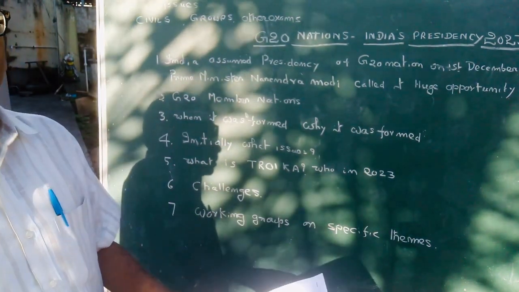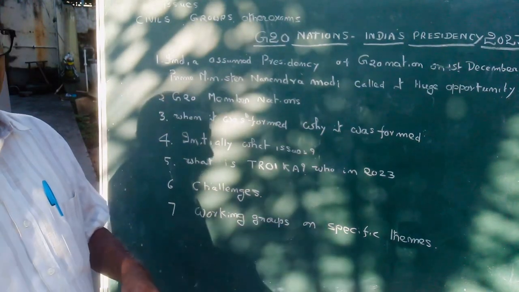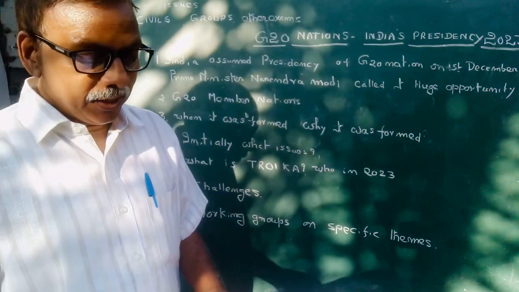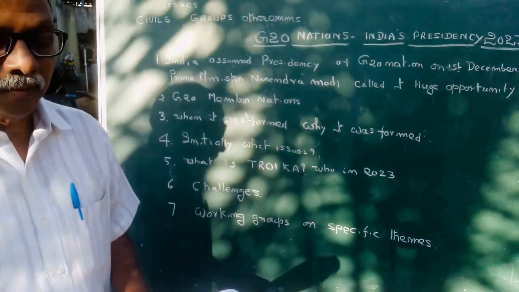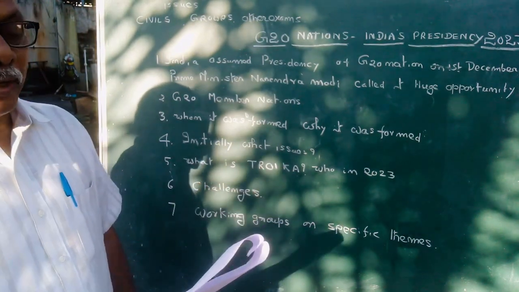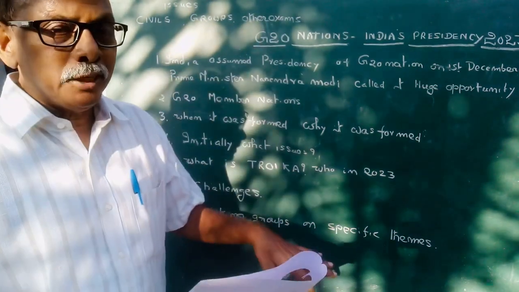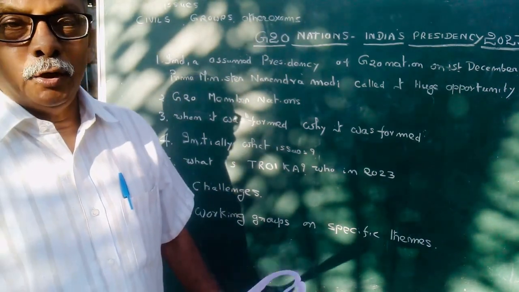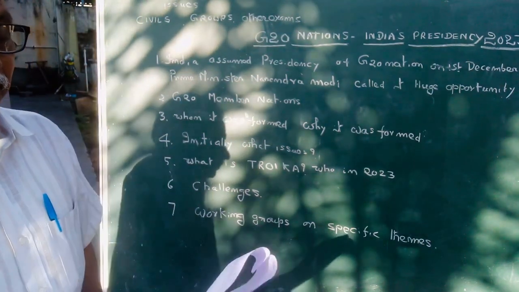These 3 countries together choose the next year's presidency of the country for G20 nations. The 3 nations are called Troika. In 2023, the Troika includes India, Indonesia, and Brazil.